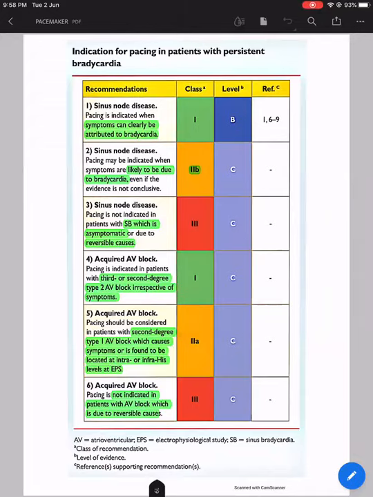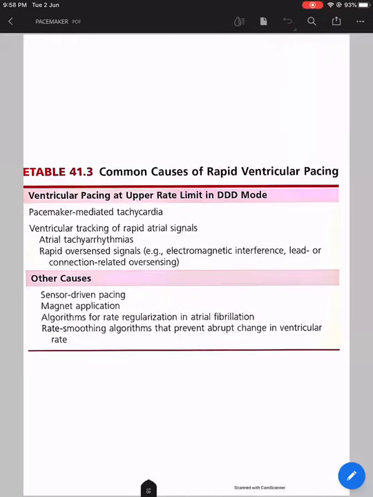Can you just see the previous slide? Yeah, tell me. Magnet application: will it cause tachycardia, or will the rate always be within normal limits?